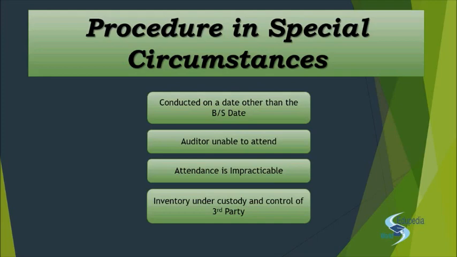Right? And if there is a case that your inventory has been pledged as collateral security with a third party, for example, a bank, you have pledged your inventory, please keep my inventory and give me a loan of 2 crore rupees. When I pay off the loan, please give my inventory back. The bank does it. The bank takes the inventory as collateral security. Then you will approach the bank to give you a confirmation of the total amount or total quantity of inventory that the bank possesses. Right? These are the procedures that you follow when the inventory lies with a third party.